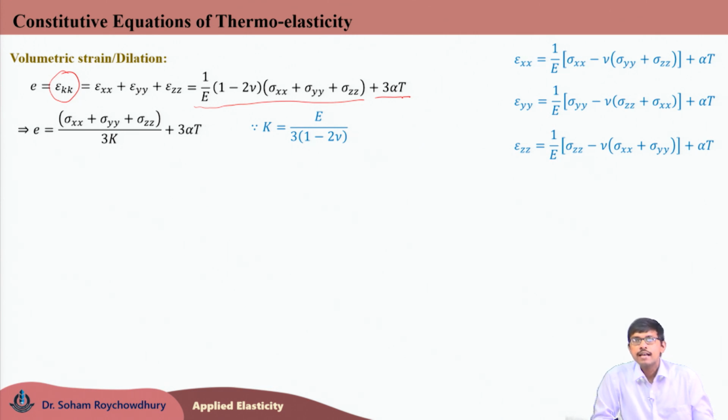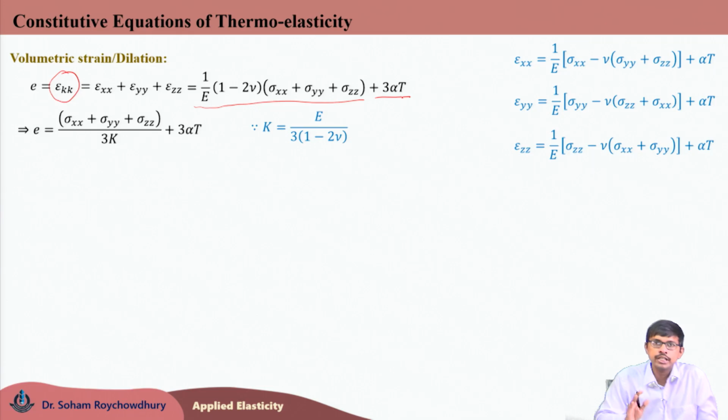Now, what is k? K is the bulk modulus. We had discussed all these different properties of the linear elastic homogeneous isotropic solids: E, K, nu, G, lambda and mu. Lambda and mu are Lamé constants. They can be related with the commonly known constants Young's modulus E, shear modulus or modulus of rigidity G, Poisson's ratio nu and bulk modulus K.